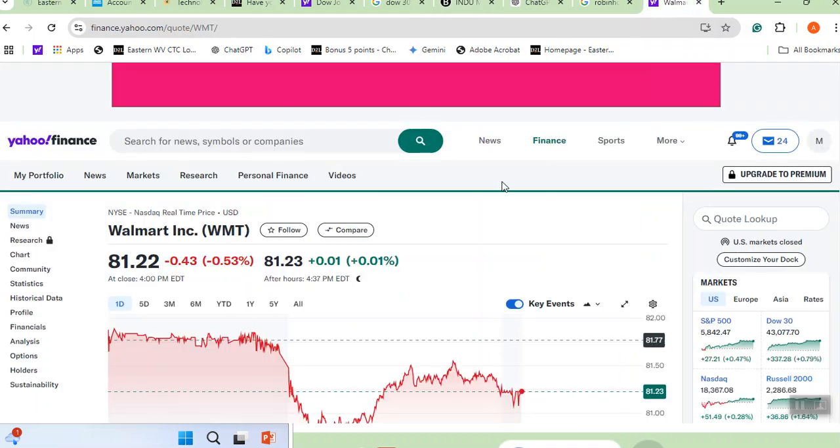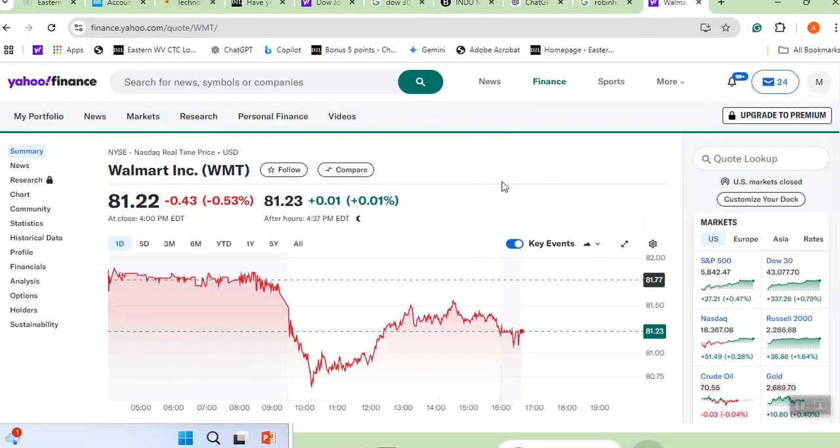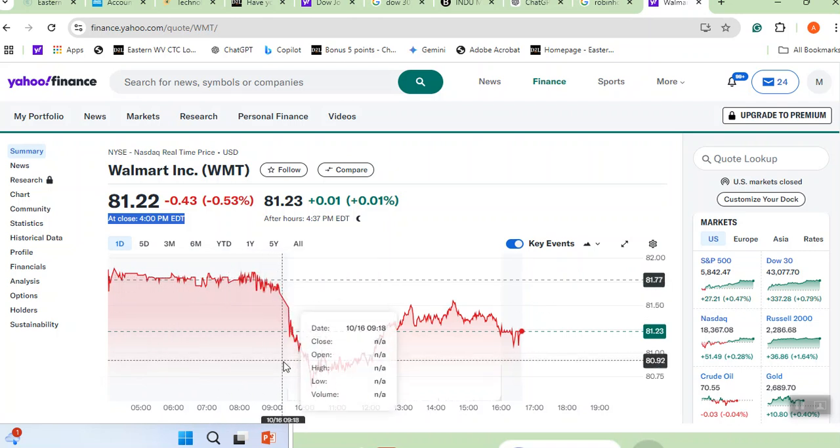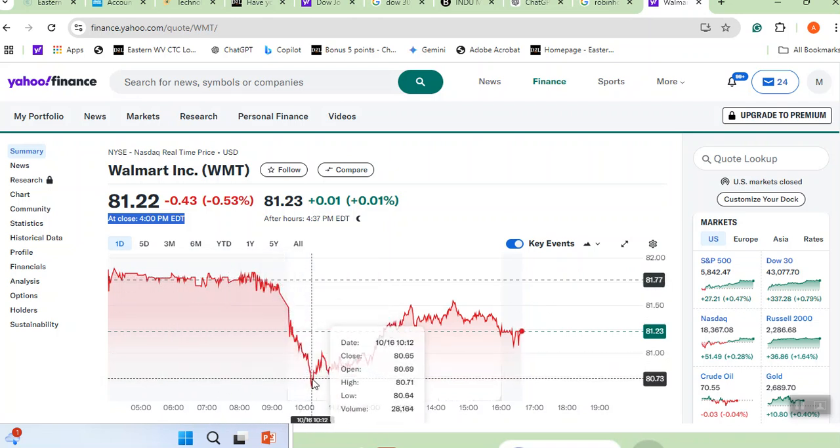Now we look at here, it shows what happened to Walmart. And today, the share is $81.22 after they close the market. The stock market closes at 4 p.m. Eastern Standard Time. Do you see here when it started, at 81 and 88 cents. I see that. Then it came and dropped down all the way to $80. And then $80.60. The person who bought it at around 10 o'clock is a lucky person.